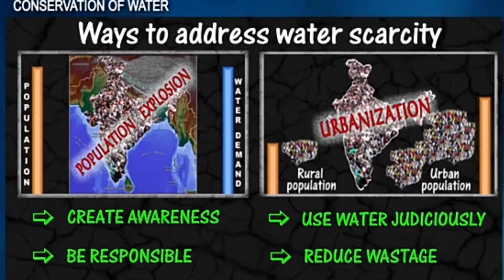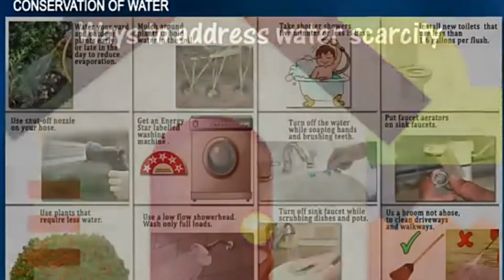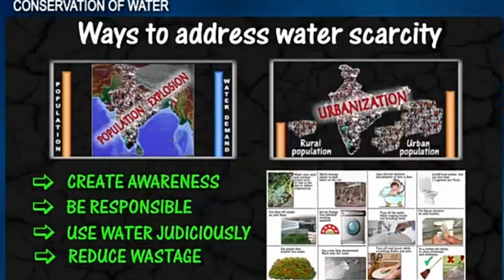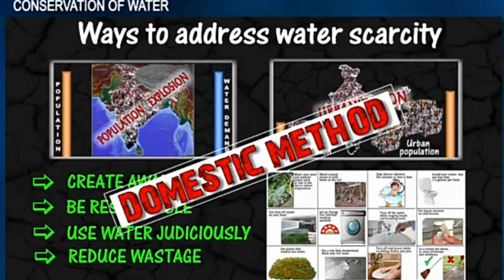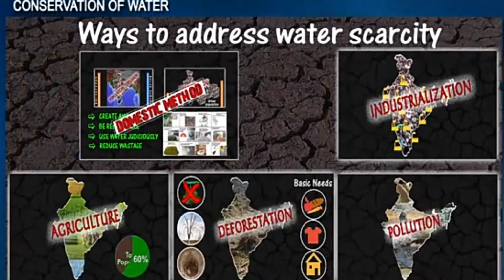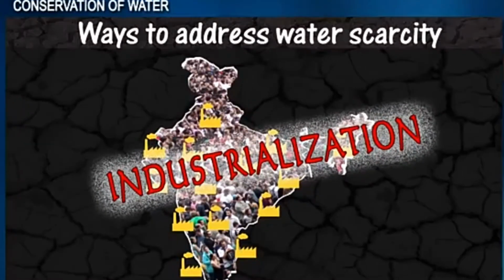Use water judiciously and then we should reduce wastage. So these are the ways whereby we can conserve water. Are we getting it now? The first one is create awareness. Number 2 is be responsible for the use of water. Number 3, use water judiciously and then reduce wastage. So these are the domestic methods by which we can conserve water.